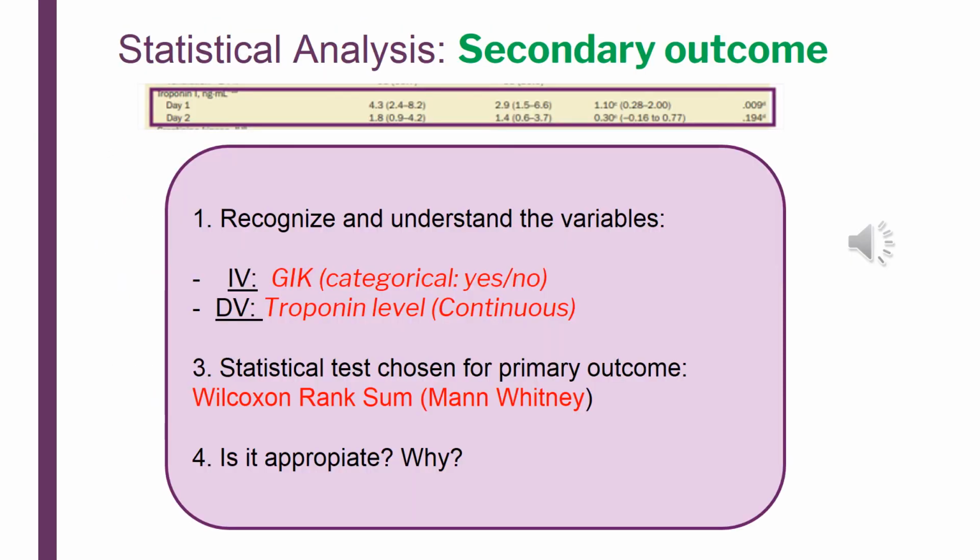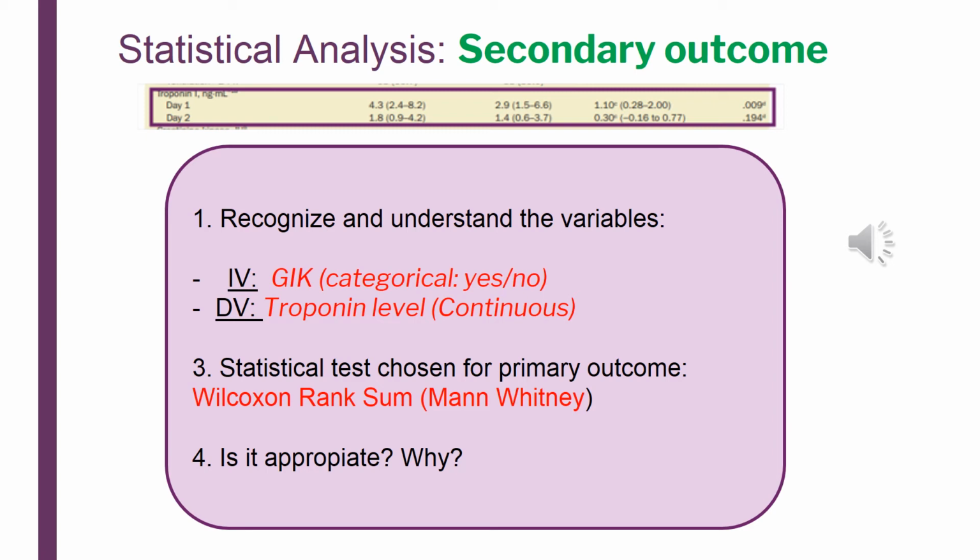So let's focus now on the secondary outcome. The one I chose to analyze is troponin level assessed in the day 1 and 2. So as we did with the primary outcome, first we need to recognize and understand the variables. In this case, of course, the independent variable is the same, which is the glucose, insulin, potassium infusion. But now the outcome is troponin level, which is continuous, it's numbers.